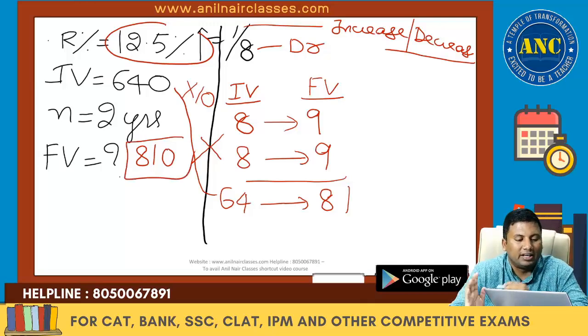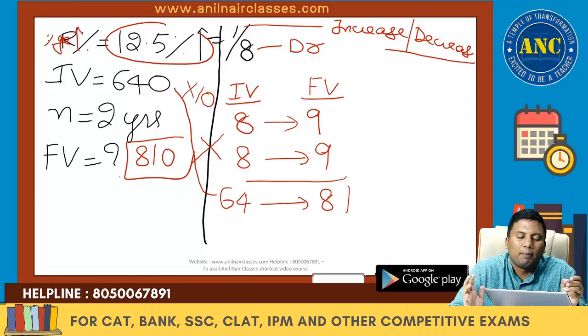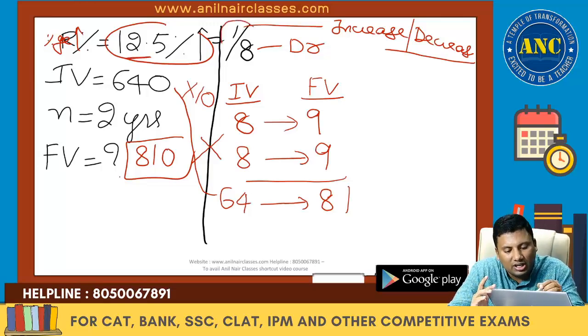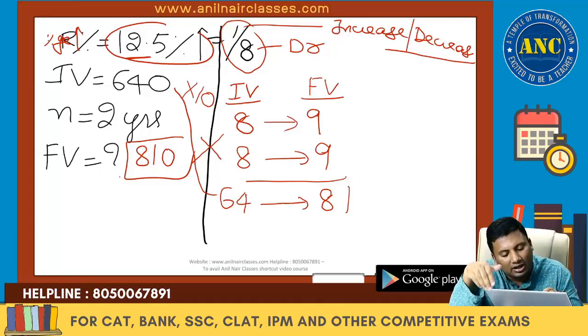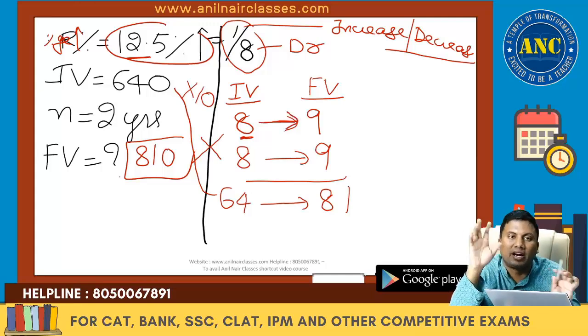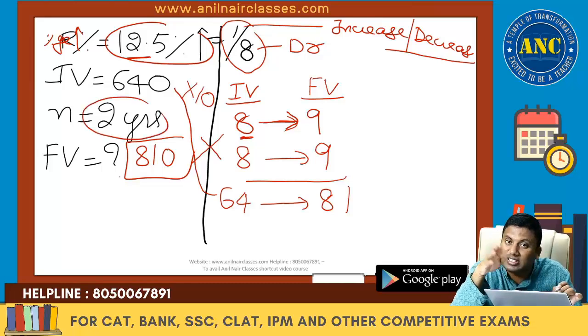Again I am repeating. Percentage increase is 12.5 percentage, which is 1 by 8. Denominator is always the initial value. Initial value is 8. 1 increase, so it has become 9. Again it is for 2 years. First year, second year. 8 has become 9.